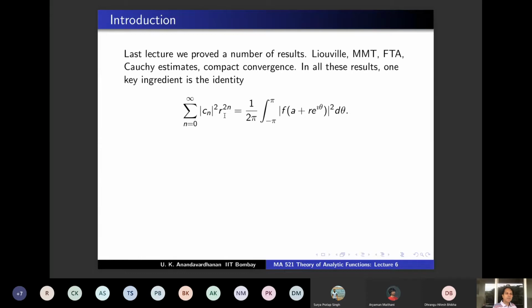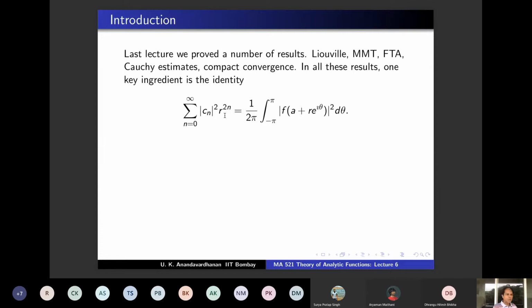Therefore, the plus something part is 0. Therefore, only C0 will remain, and therefore the function f(z) equals f(a) throughout that disk, and therefore throughout your omega because of the identity theorem. Because a disk has a limit point, and on a set with a limit point, if two things agree, they agree everywhere. That was the proof of MMT.